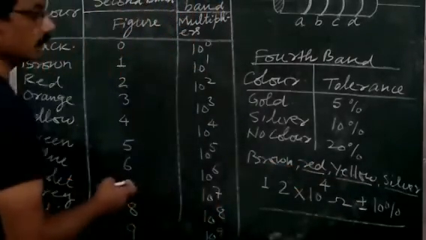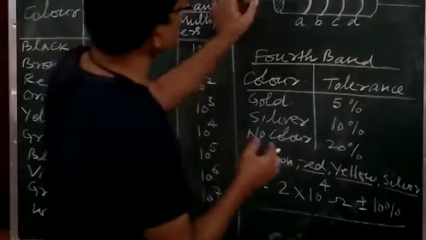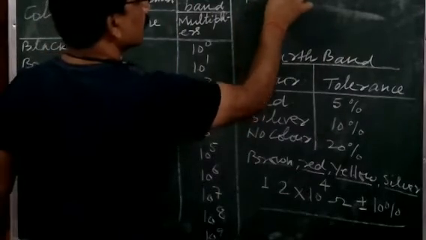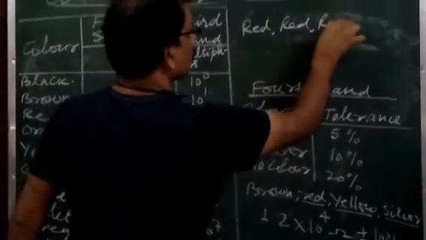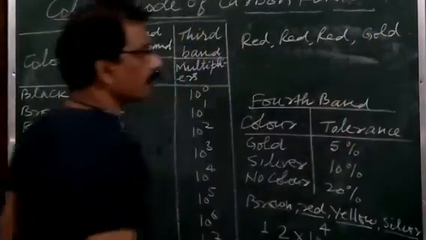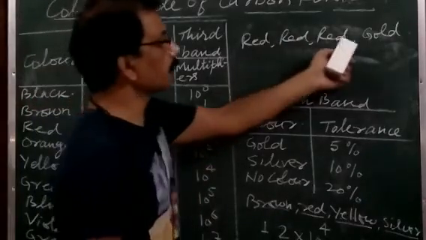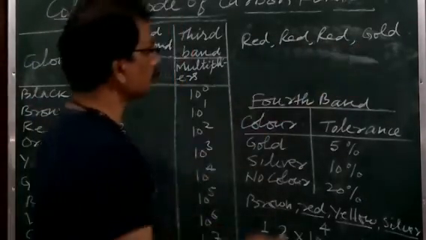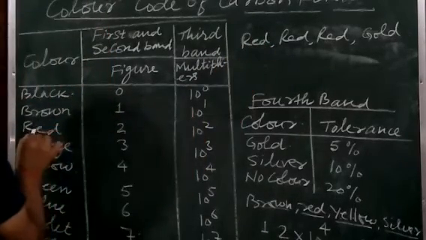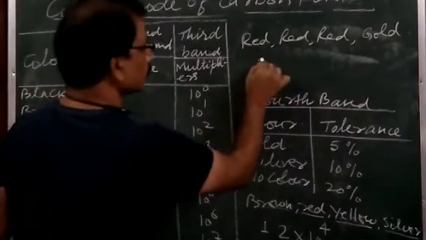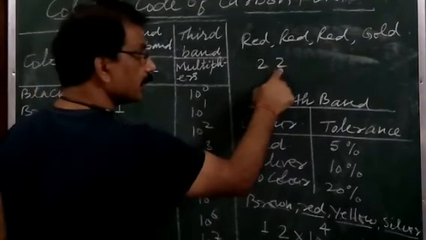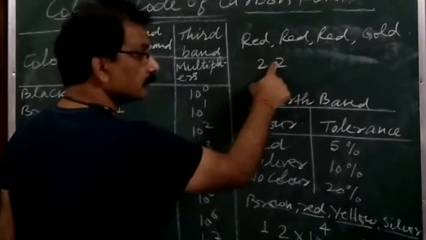One more example I am taking here. Suppose it is given only red, red, red and here gold. How can we find the value of the resistance for this color coding? Simply, the first one is red. What is the digit for red color? 2. So you write here 2. Again red, so you write 2. And this becomes 22, not 2 into 2.